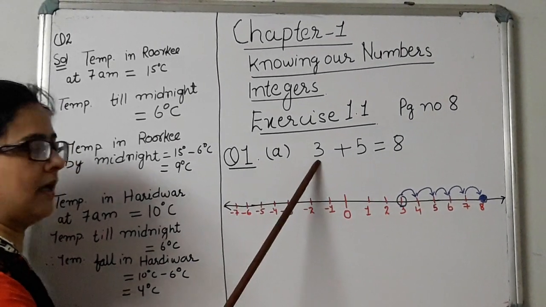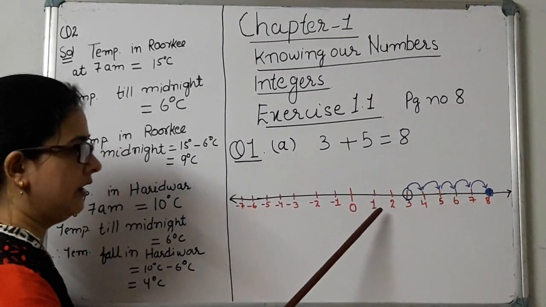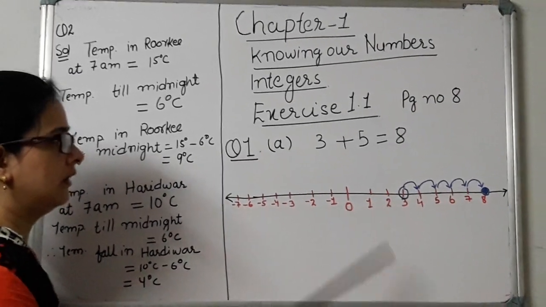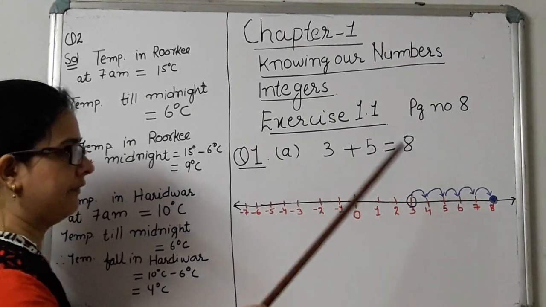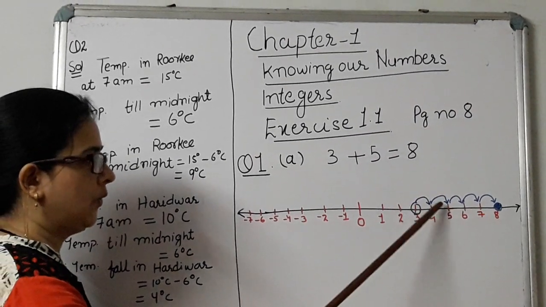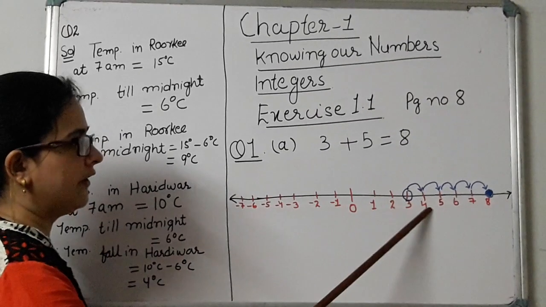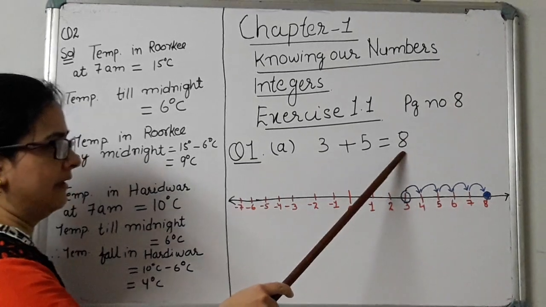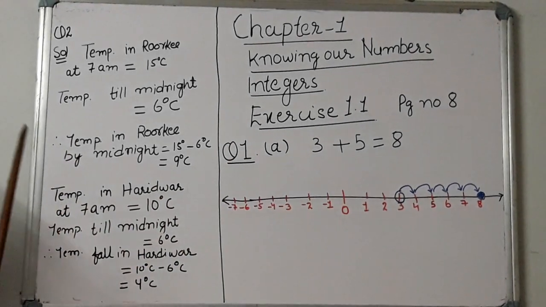Now what is the first number? First number is 3. So where is 3? 1, 2, 3. Here you will draw one circle. Plus 5. How many jumps are here? 5. 1, 2, 3, 4, 5. After 5 jumps, we reach 8. So our answer is 8. Okay. Now question number 2.